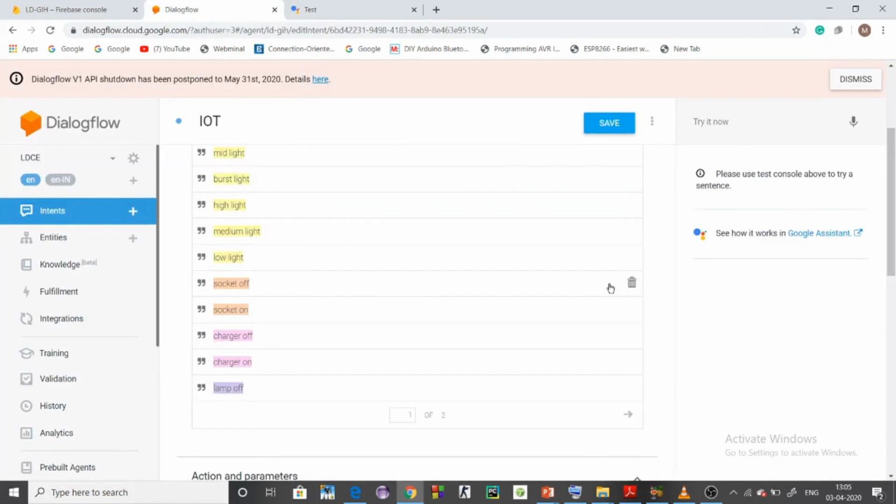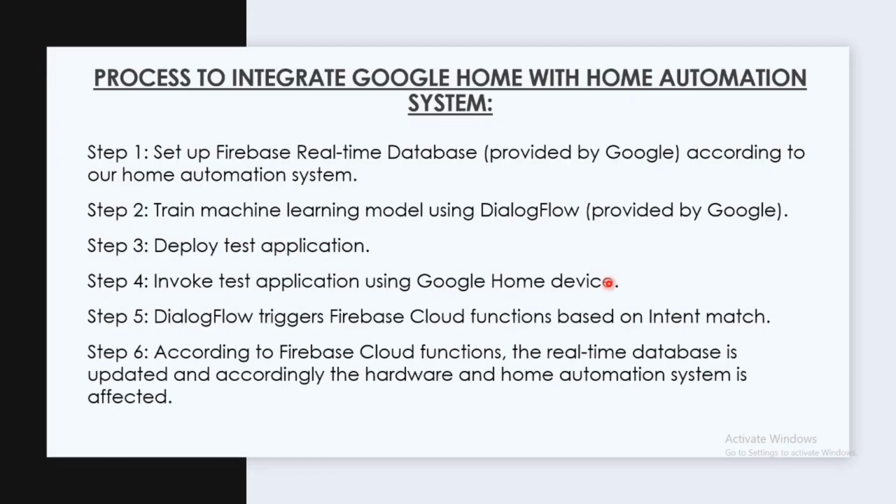So let's get back to the presentation. Now this is the process to integrate Google Home with a home automation system. We have seen the overall process of integration. Let us go step by step. We have written 6 steps. Step 1, set up Firebase real-time database according to the size of our home automation system. Step 2, train a machine learning model using Dialogflow. Step 3, deploy the test application. Step 4, invoke the test application using a Google Home device, which we have seen. Step 5, Dialogflow triggers the Firebase Cloud function based on intent match, which we have seen. Step 6, according to the Firebase Cloud function, the real-time database is updated and accordingly the hardware and home automation system is affected.